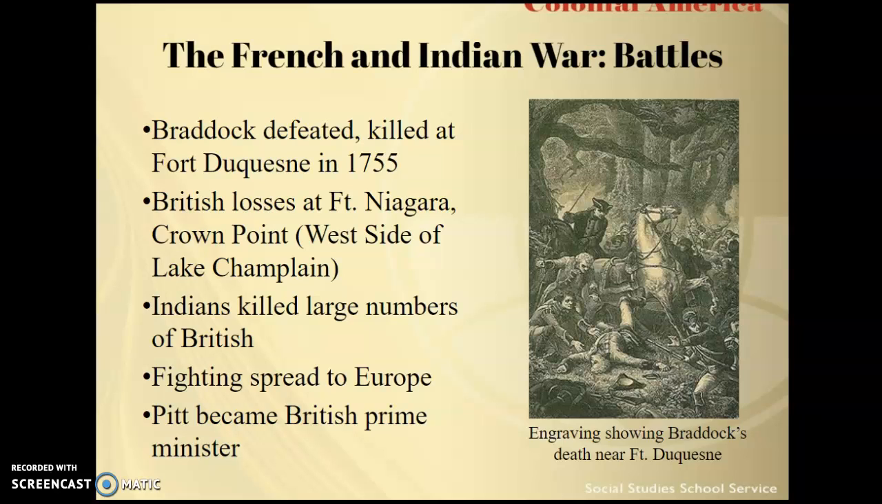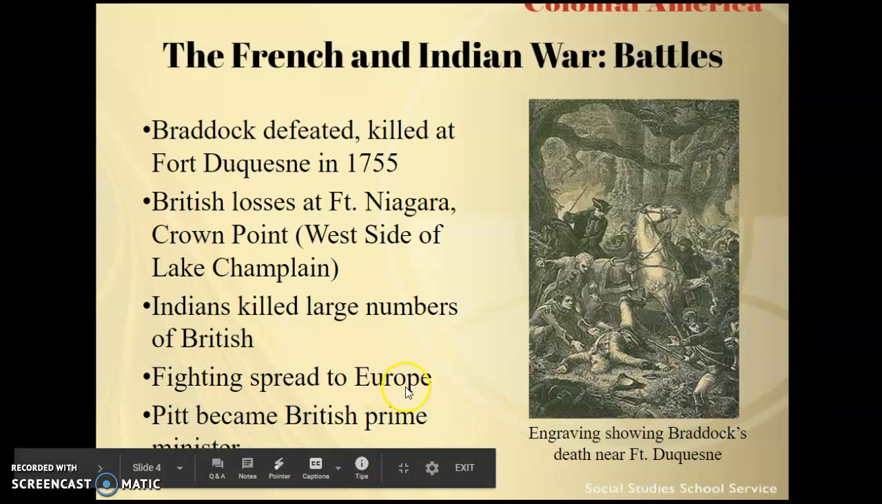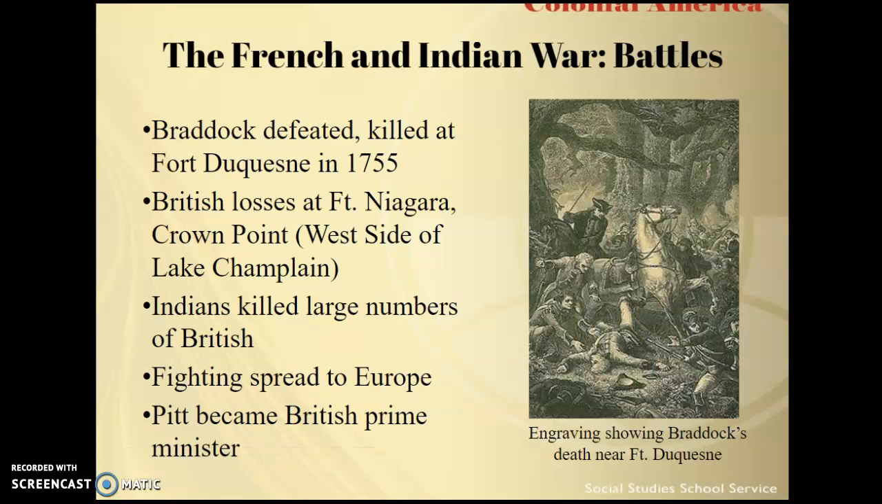What's going to happen with the French and Indian War is that the fighting is going to spread to Europe, and it won't end until into the 1760s. But what's also going to happen in 1758, looking at this last point here, is that King George II is going to select William Pitt as his prime minister. And he's going to attempt to turn the tide of the war.